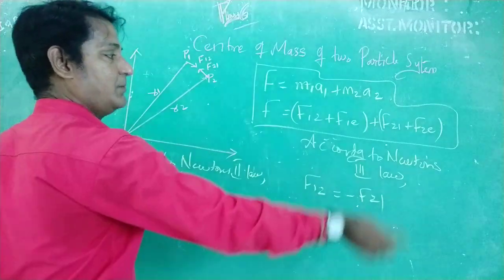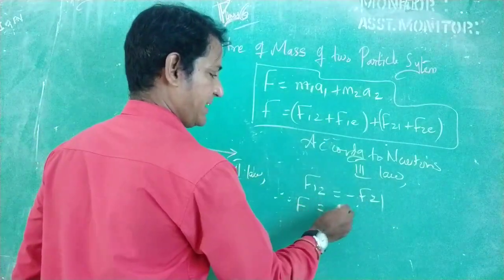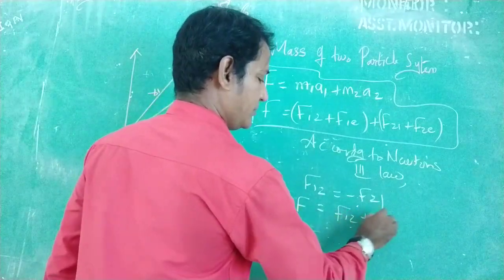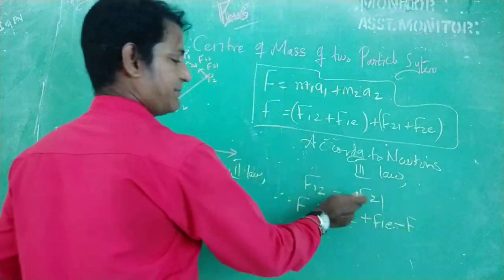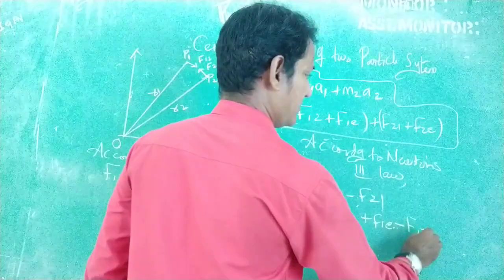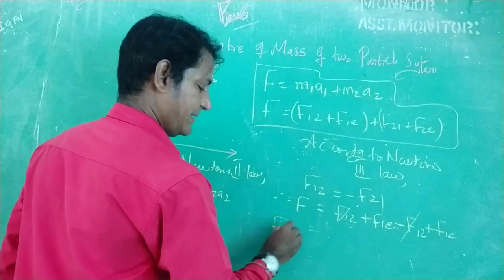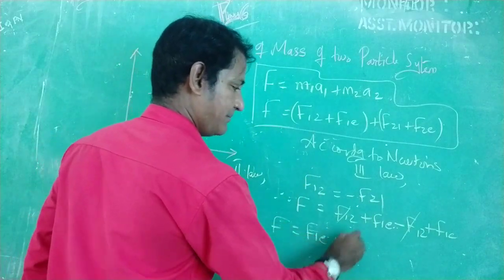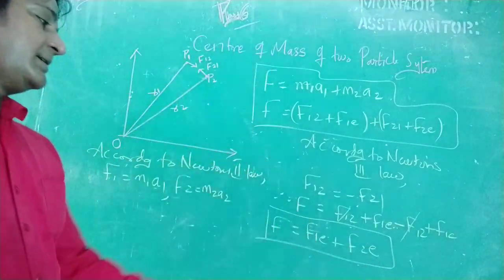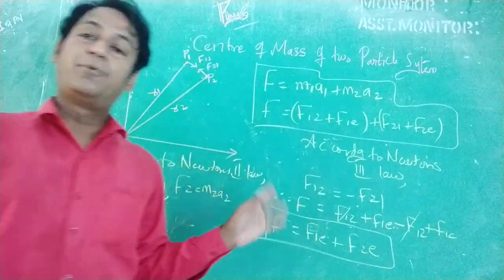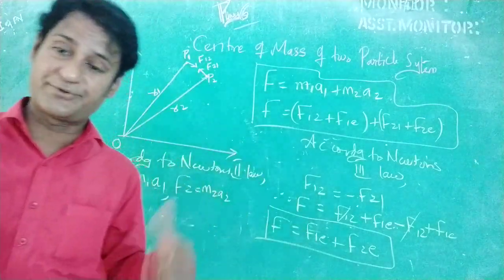Let me substitute the value in this equation. Therefore, F can also be equal to F12 plus F1E minus F21 plus F2E, so F21 equals minus F12 plus F2E. So this will get cancelled. F is equal to F1E plus F2E. So again, F can be equal to the sum of the forces exerted on each mass by some external force.